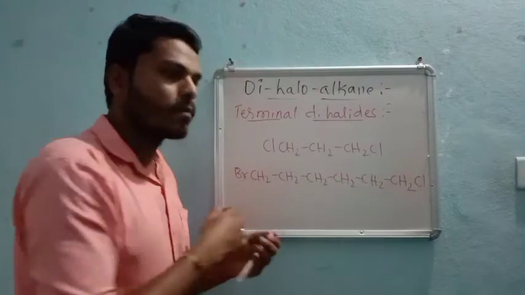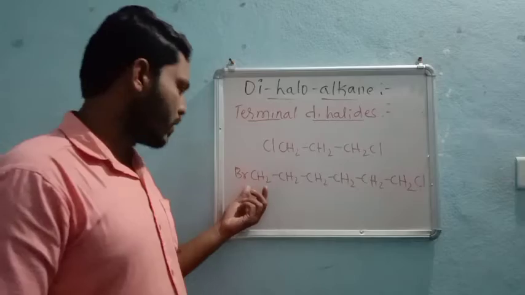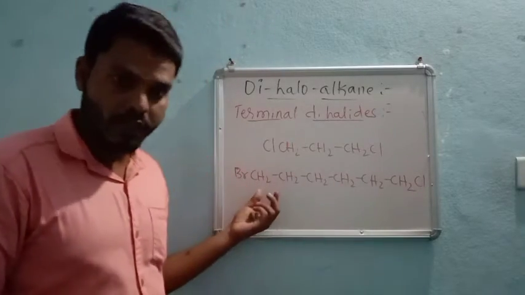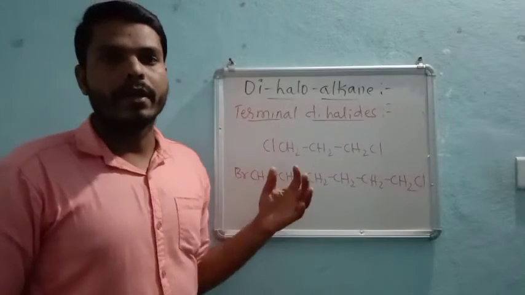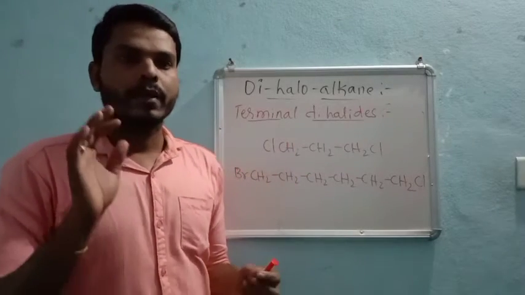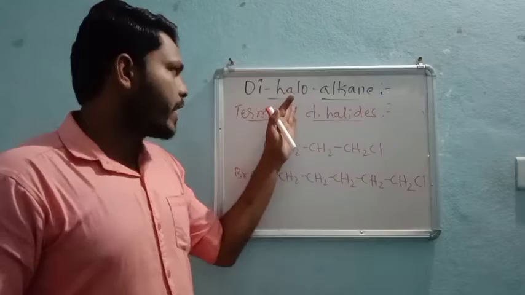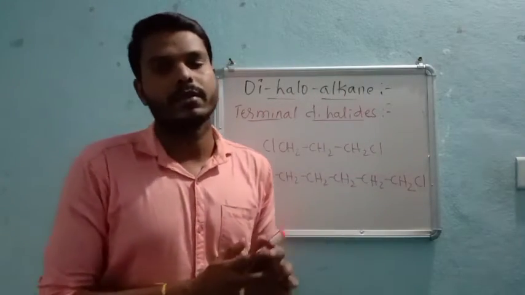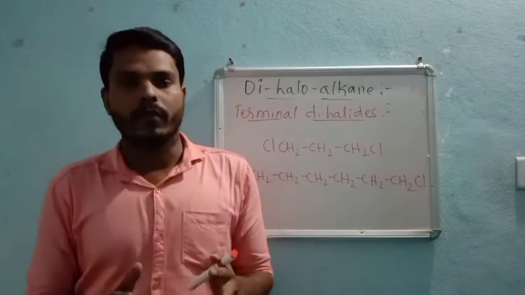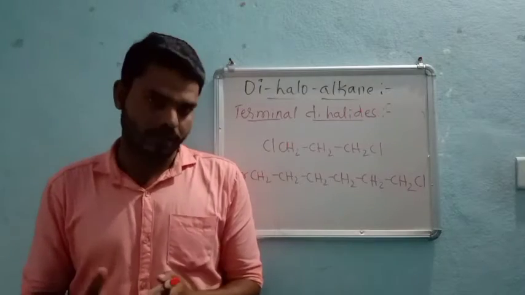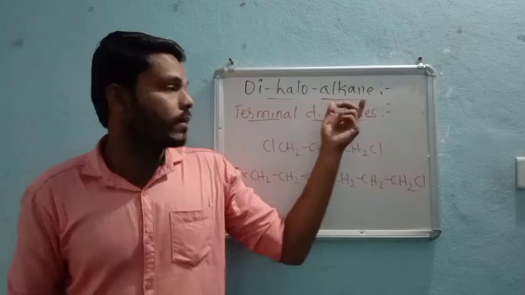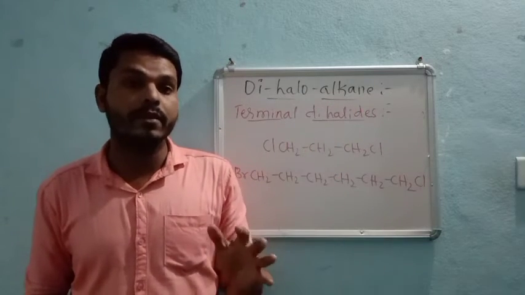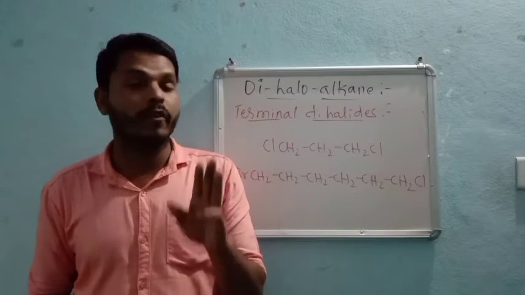If they are present at the terminal carbon atoms of a chain, then such dihalides are called what? Terminal dihalides, right? I repeat, these dihaloalkanes we can see in 3 cases. We cannot say these are divided, but in dihalides, we can see 3 different varieties.